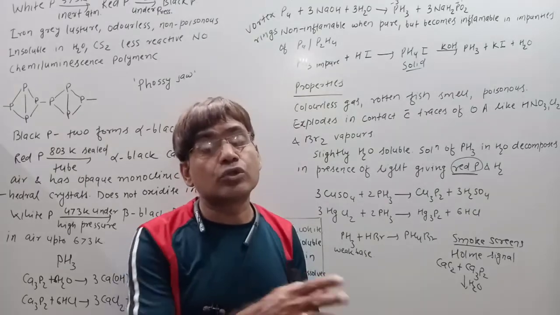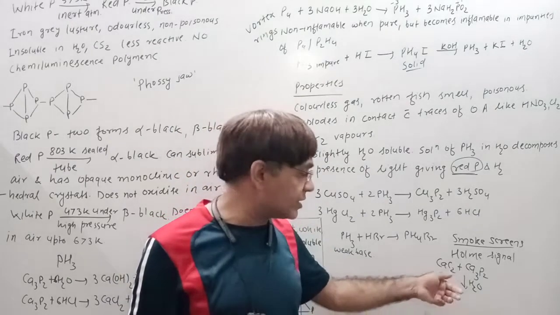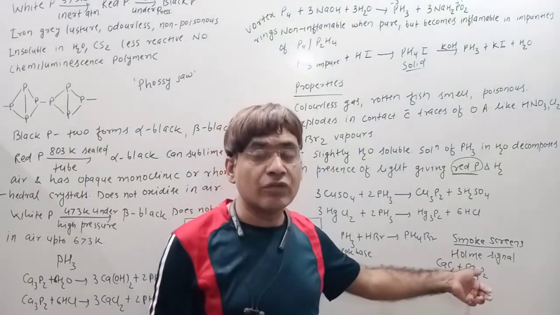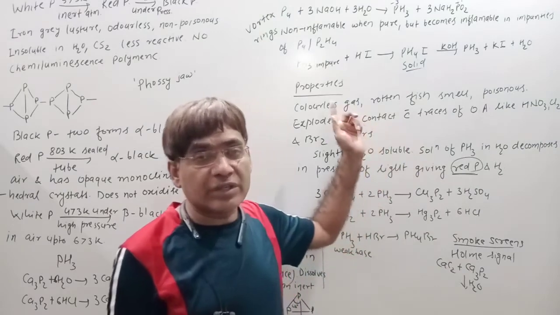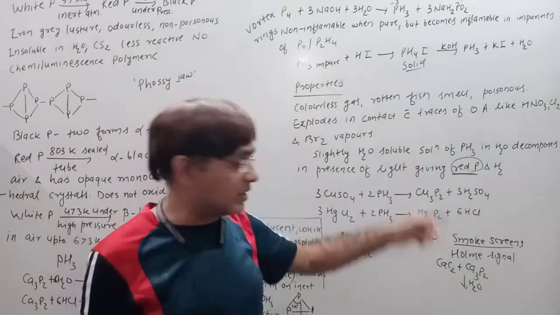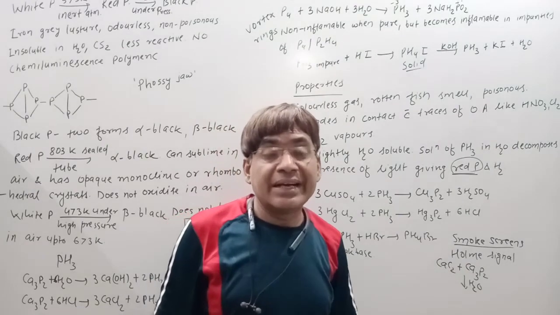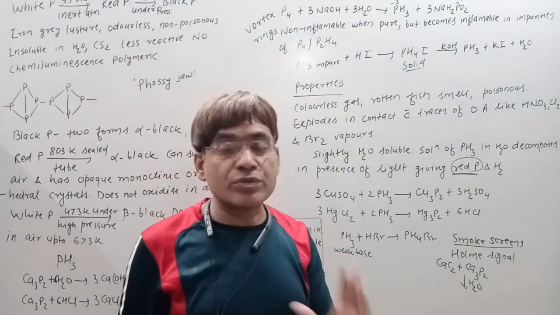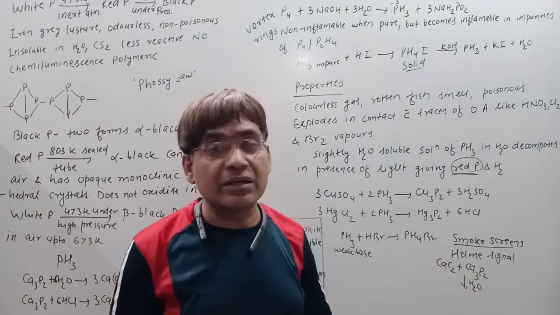It is thrown in water. These two compounds, after reacting with water, produce acetylene and phosphine. Phosphine catches fire because of the impurity of P2H4. It catches fire, and because of that, acetylene starts burning. And acetylene on burning produces a brilliant glow, which can be seen even from a far distance.